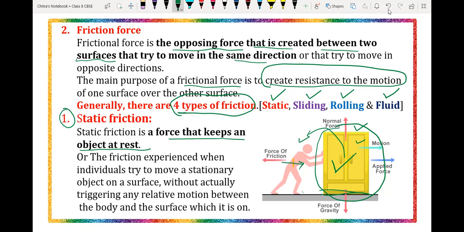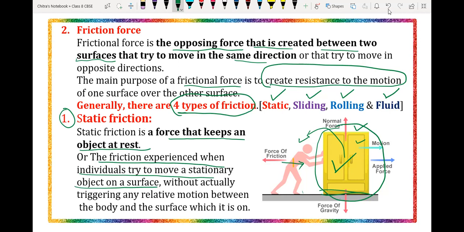Let's discuss in detail. The friction is experienced when an individual tries to move a stationary object on the surface. Suppose this is the object and you are applying force in order to move that object on the surface, then that object applies an opposing force on us.